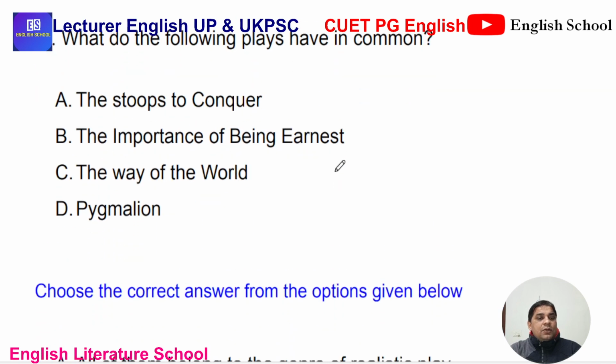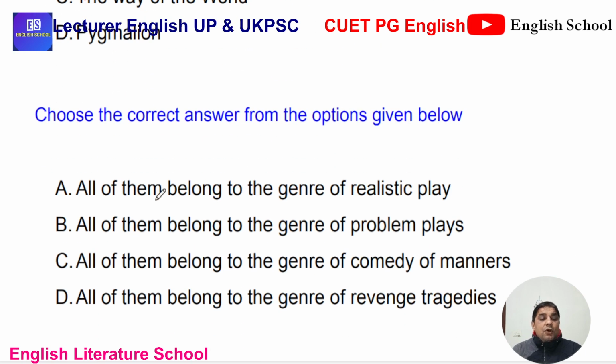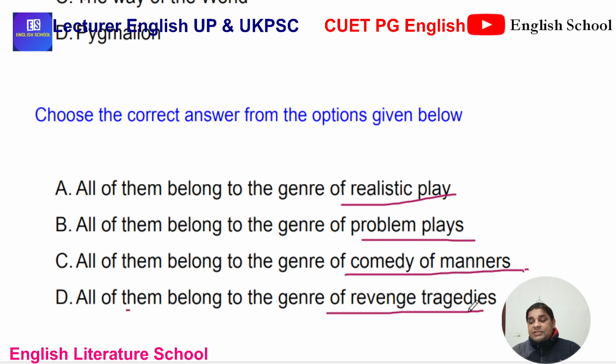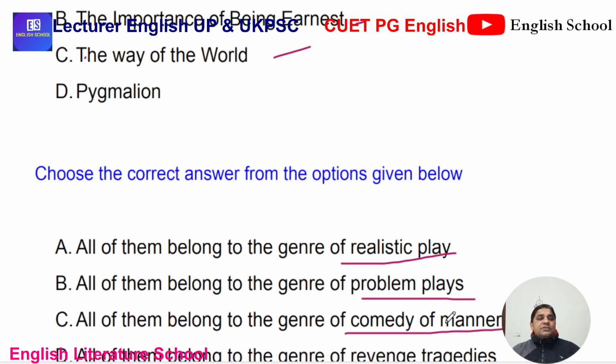Question number 15. What do the following plays have in common? That is a repeated question, and this is a trend. She Stoops to Conquer, The Importance of Being Earnest by Oscar Wilde, The Way of the World, and Pygmalion. What is common in these plays? Let's see the options. All of them belong to the genre of realistic play. All of them belong to the genre of problem plays. All of them belong to the genre of revenge tragedies. Can you calculate your answer? Options are there.